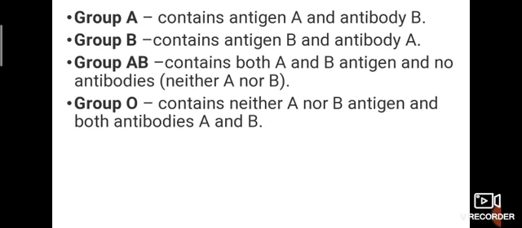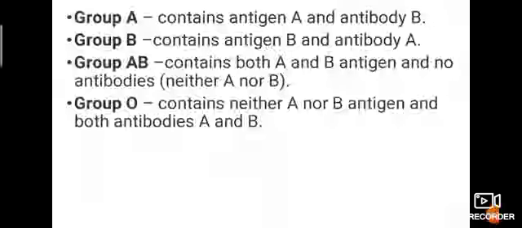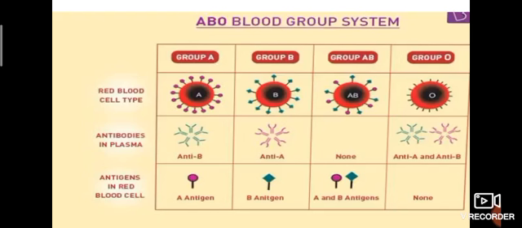If you are group B, you contain antigen B and antibody A. If you are group AB, you contain both A and B antigens and no antibodies. If you are group O, you contain neither A nor B antigen, but both antibodies A and B. So these are the types of blood groups.